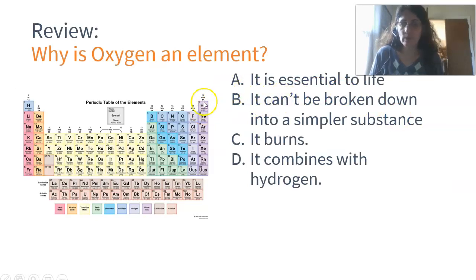Oxygen, we know, is an element. It's on this periodic table because it can't be broken down into a simpler substance. All of these other things are true. It is essential to life. It burns. It combines with hydrogen. But the thing that makes it an element is that it does not break down into a smaller